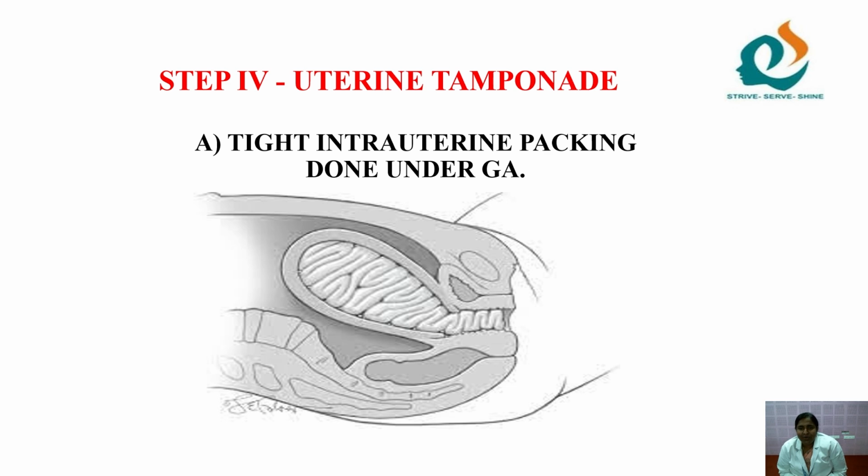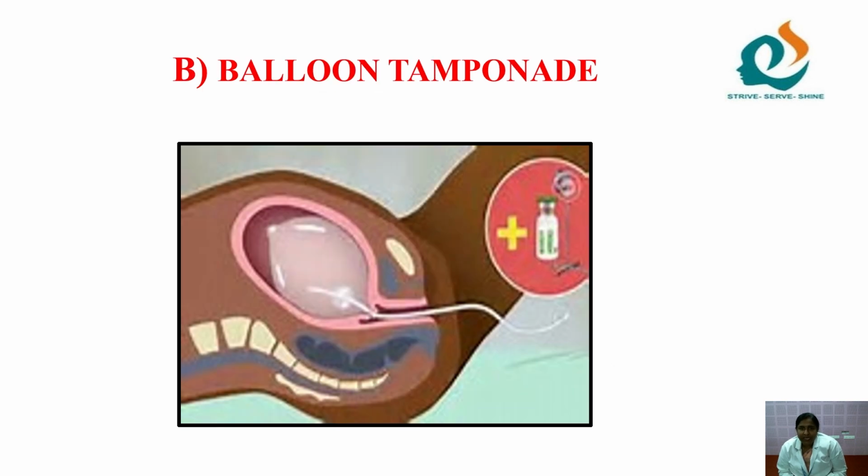So what does tight intrauterine packing mean? We have to take one 5 meter gauze piece, 8 centimeters wide. That is to be dipped in antiseptic solution and fully packed into the uterine cavity. Because of the pressure, the bleeding vessels are controlled, and the blood loss is controlled with the help of the tight intrauterine packing. And the next one is balloon tamponade, same mechanism. Under pressure the bleeding vessels are controlled.